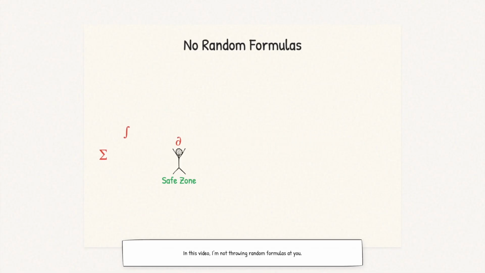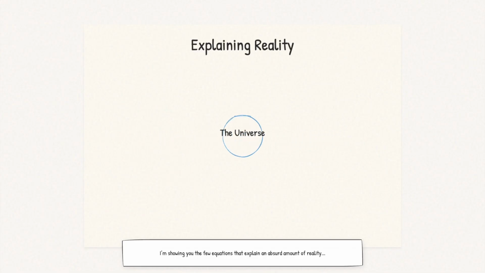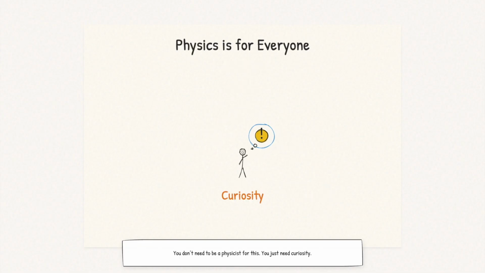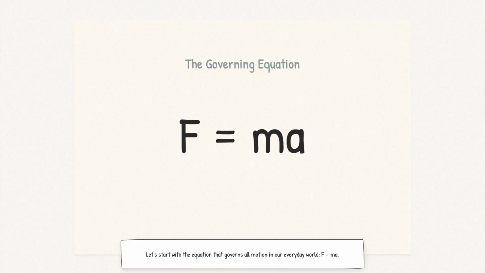In this video, I'm not throwing random formulas at you, I'm showing you the few equations that explain an absurd amount of reality, from why things fall to how energy moves, to why the universe even holds together in the first place. You don't need to be a physicist for this, you just need curiosity. Let's start with the equation that governs all motion in our everyday world.